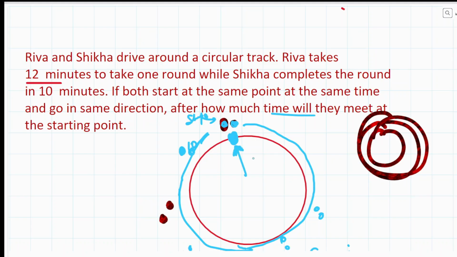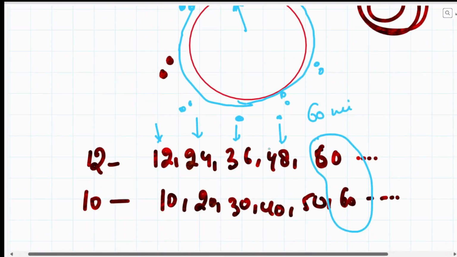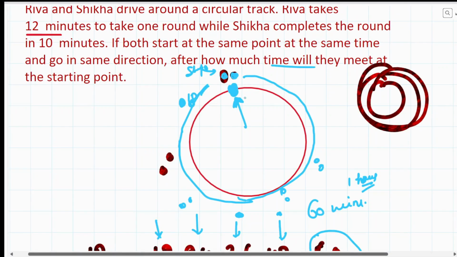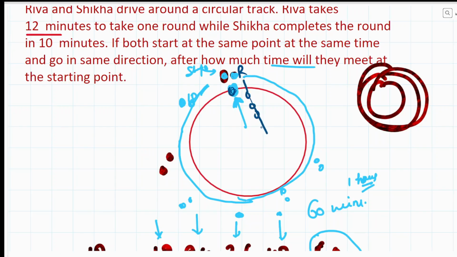They will meet in between, but the starting point is something else. So at the 60th minute, after 1 hour, they will meet each other at the starting point. At that time, Shikha, Riva and the entry point will all come together in one single line.